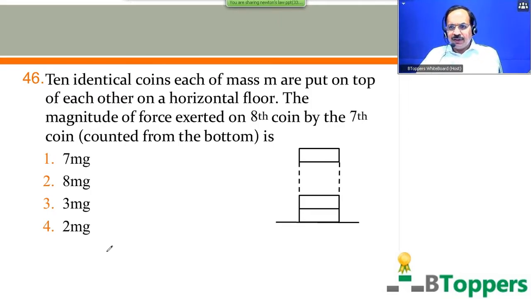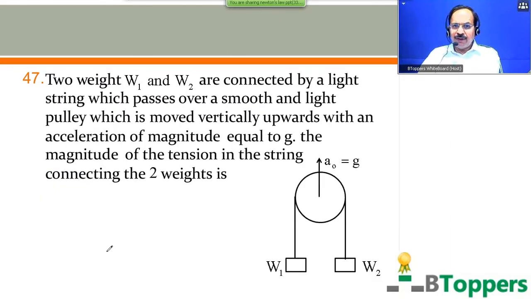In case you need more time, you can take a pause and take your time. I'm going to show the next question on the screen. See the question number 47. Two weights W1 and W2 are connected by a light string, which passes over a smooth and light pulley, which is moved vertically upward with an acceleration of magnitude equal to g. The magnitude of the tension in the string connecting the two weights is.